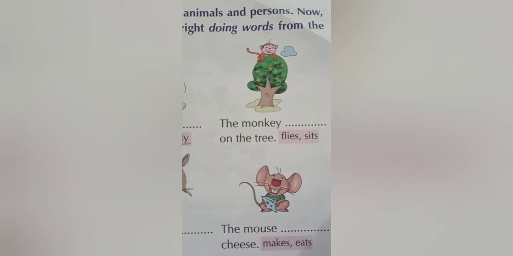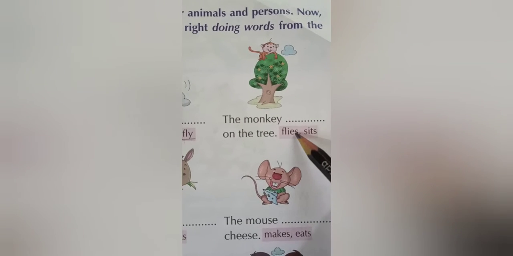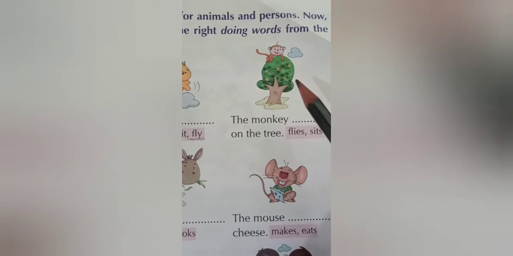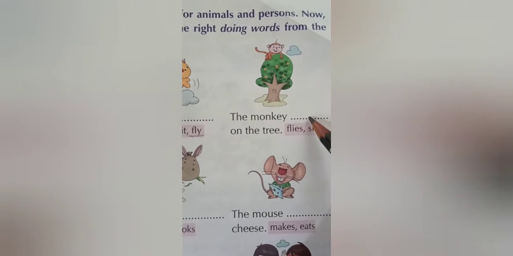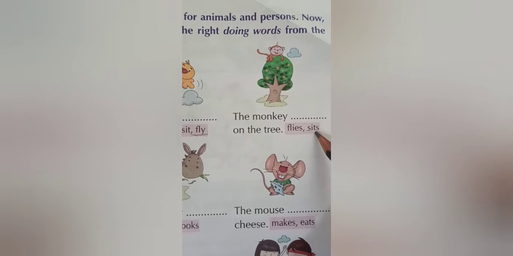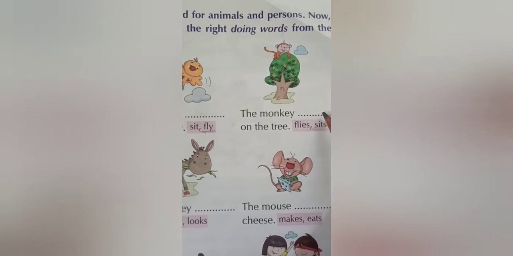Now this is the third picture. The monkey dash on the tree. In the box we have flies or sits. So does the monkey fly? No, the monkey sits on the tree. So you have to fill the word sits in the blank here.